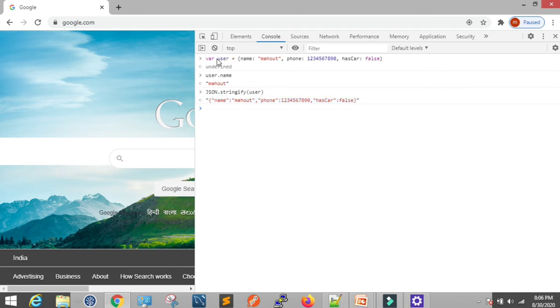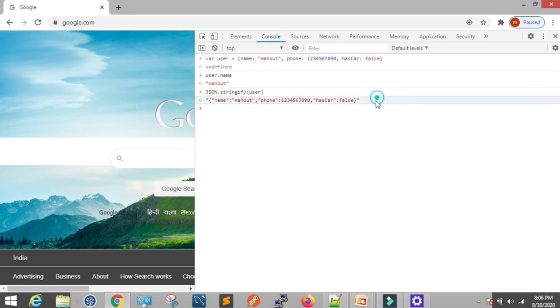So we can see in the JavaScript object, these keys are not in double quotes. The string values only are in double quotes, except the numerical and boolean values. But when we see the JSON string, it's all in double quotes except the number and boolean values.